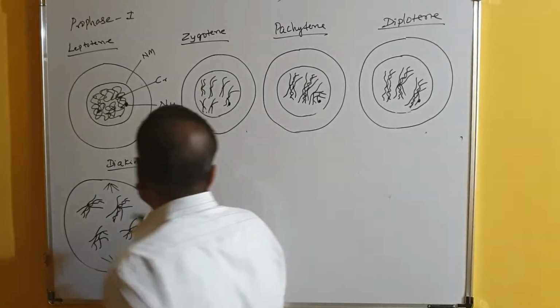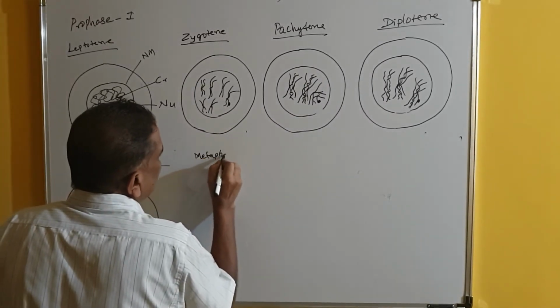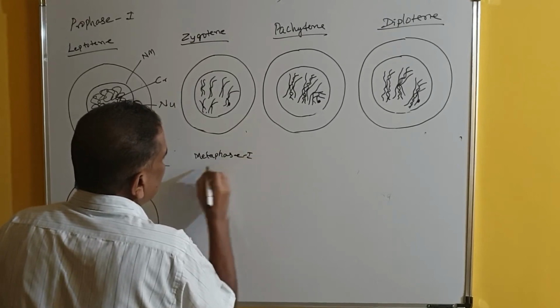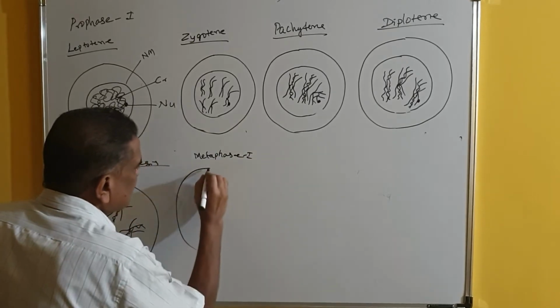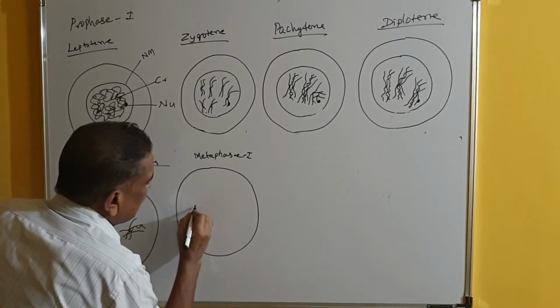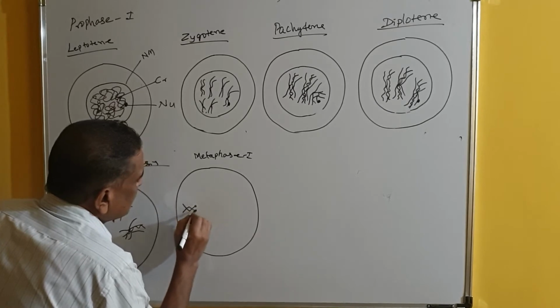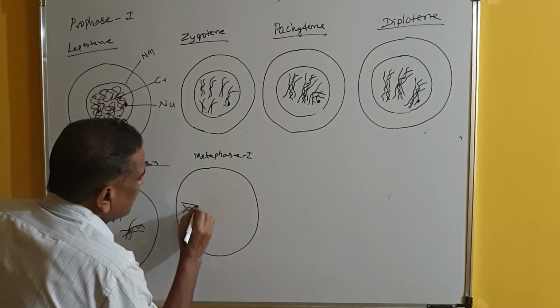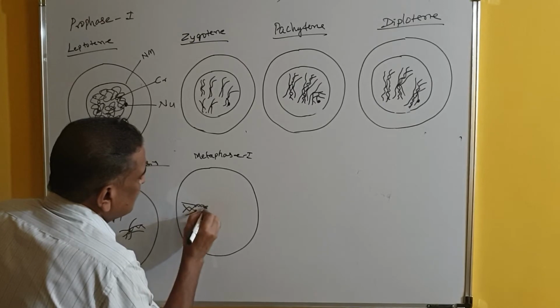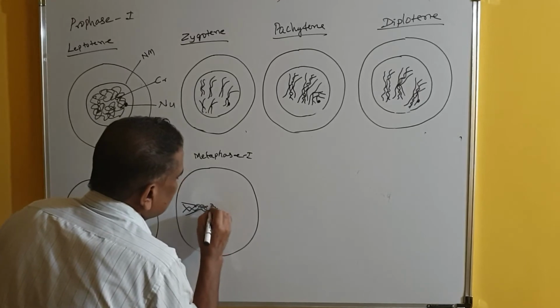Okay, I will just draw here. Next comes metaphase 1. Metaphase 1 here. So I will just show the diagram here. This is the centromere. So this is the centromere region. Centromere, and you can show here.